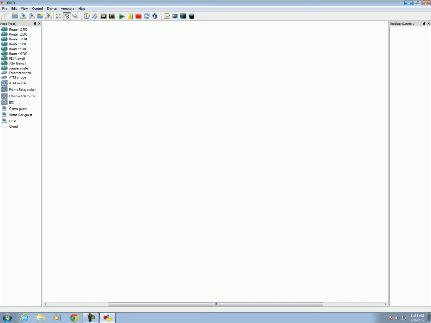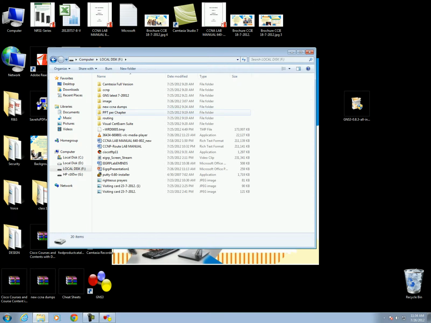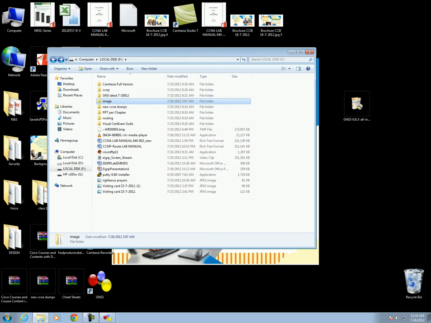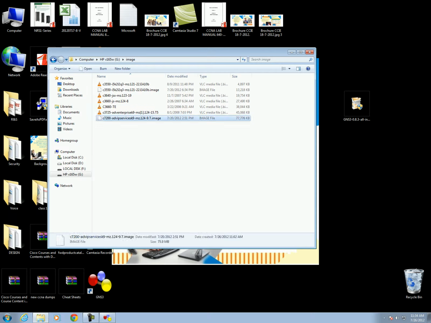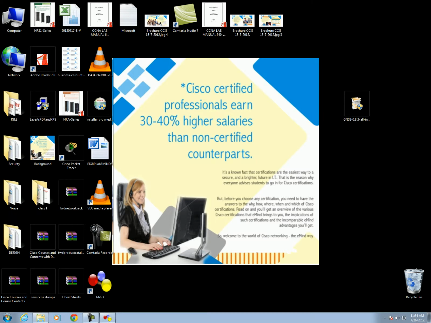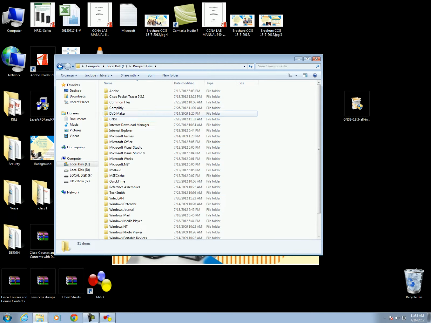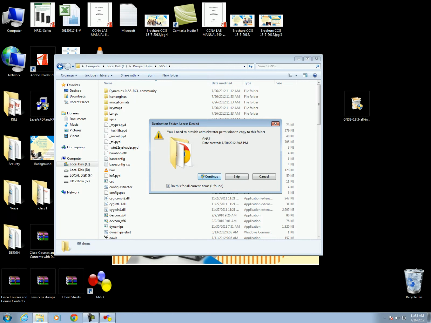Now the next step we need to do is copy the images. I have the images in my pen drive. Yep. So I want to copy the 7.2 series image and the 3.7 series images. I copy and I paste it to C:program file GNS3. Just paste anywhere inside this.